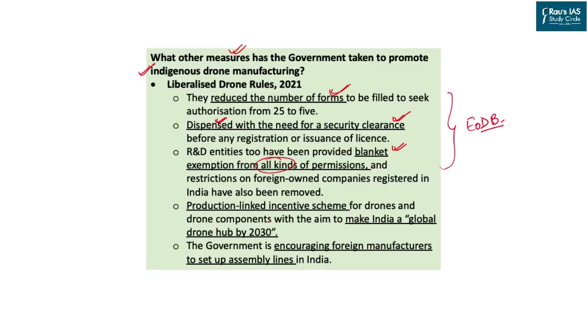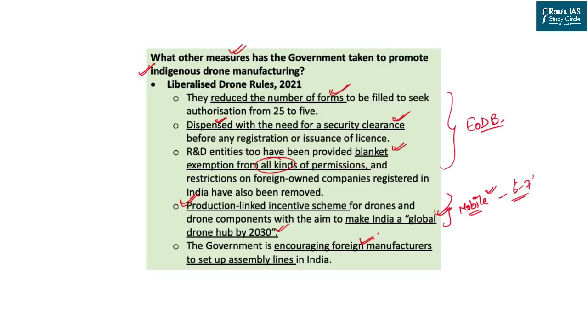Then the government has also outlined the production linked incentive scheme to make India the global drone hub by 2030. This is important because India has already achieved a tremendous step as far as mobile technology is concerned. India is the second largest mobile manufacturer in the world after China, and this tremendous growth has been seen in the last 6 to 7 years because of government steps.